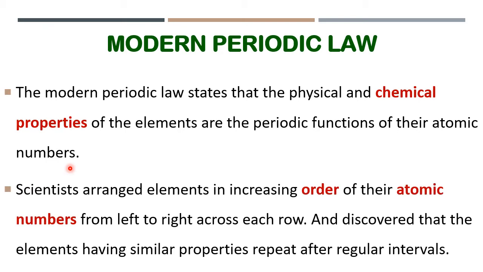Scientists arranged elements in increasing order of their atomic numbers from left to right across each row and discovered that the elements having similar properties repeat after regular intervals.